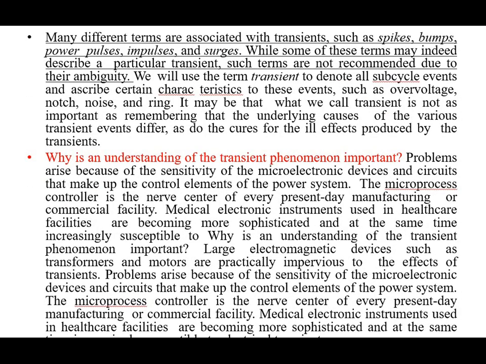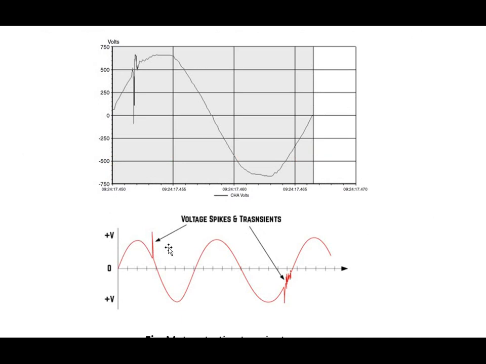Many different terms are associated with transients such as spikes, bumps, power pulses, impulse, and surge. We will use the term transient to denote all sub-cycle events and describe certain characteristics of these events such as over voltage, notch, noise, and ring.